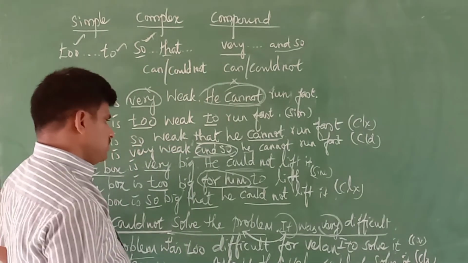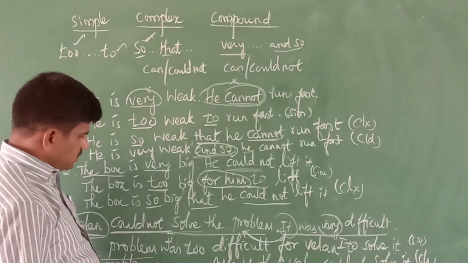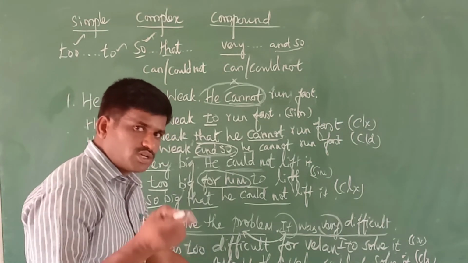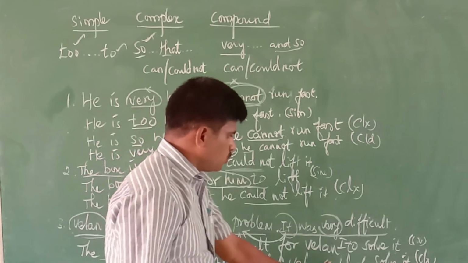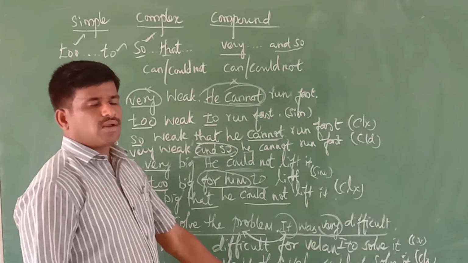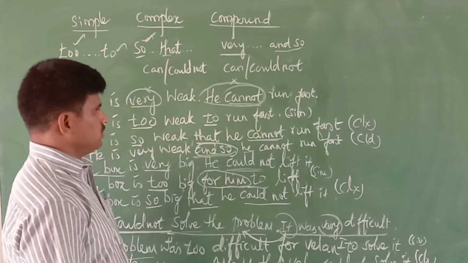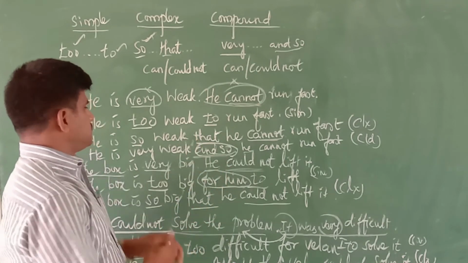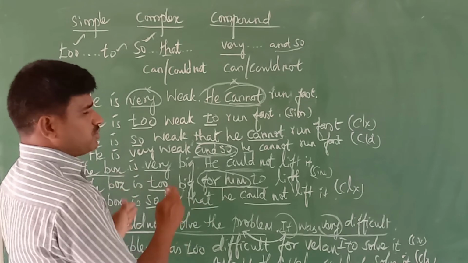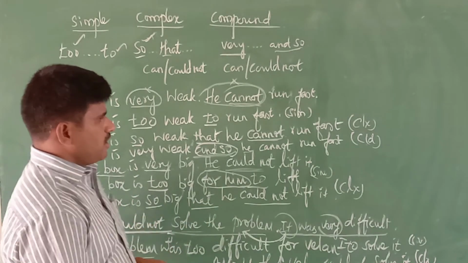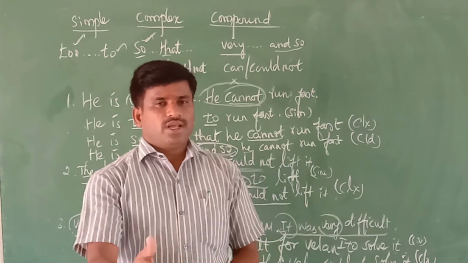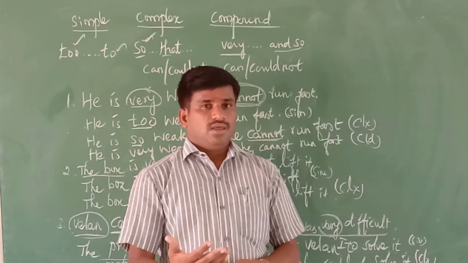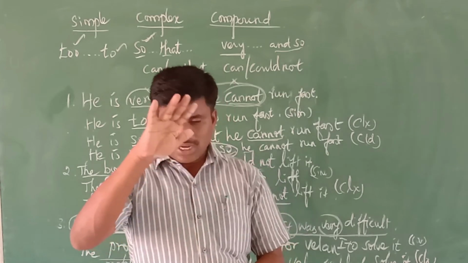For writing the compound: the problem was very difficult, and so Valen could not solve it. This is the answer for the compound sentence. Understood? So in the first type we saw three examples, and the second type also we have seen three examples. Use a few more examples to practice these two types, because if you understand very clearly, this grammar is very easy.